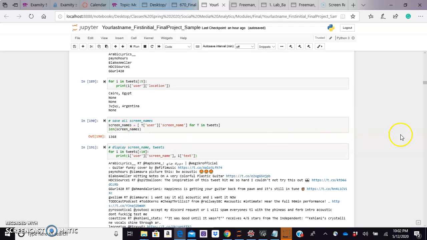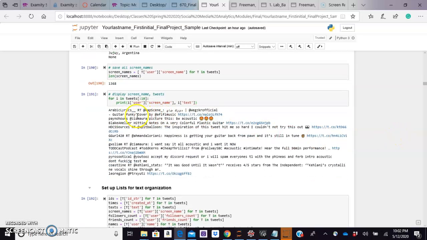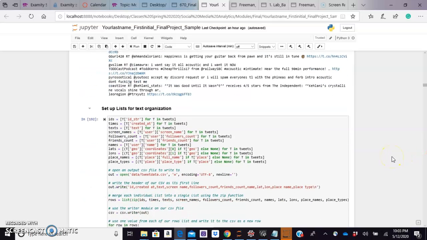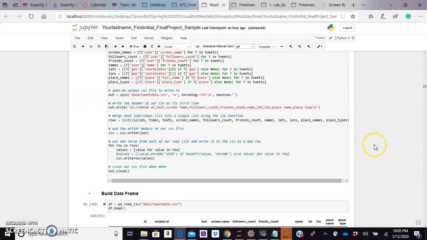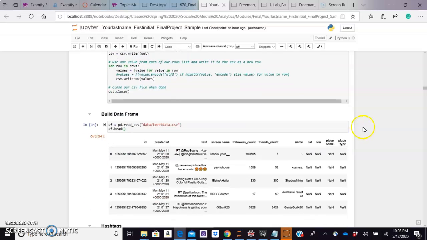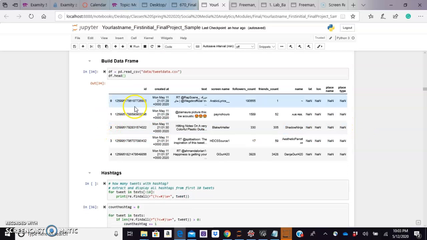So I want to save all the screen names, and then I want to display the screen name and the tweet. And this will have, if it's a retweet, if it's an original tweet, etc. But we'll get to a more manageable way of reading those. So I want to set up lists for text organization just to kind of organize my data, and I'll build it into a data frame. So here's what it looks like in a data frame.